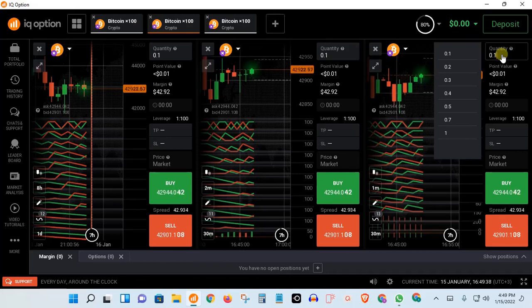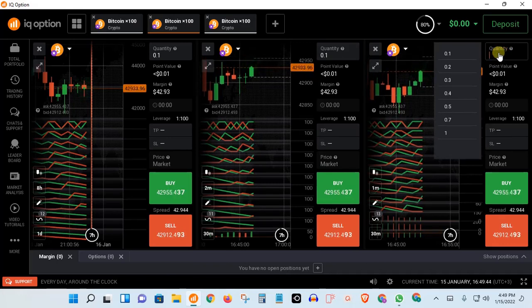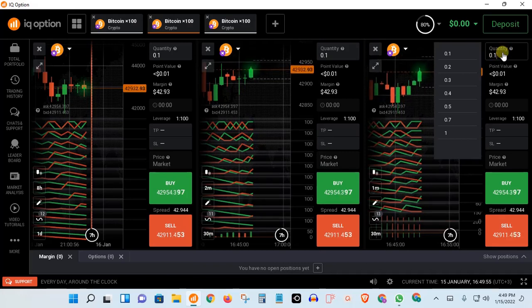So now look at this feature. This is 0.1. Of recent, you couldn't bid a fraction. The minimum quantity would be $1, but now surprisingly they have added this feature, and the minimum quantity that you can bid is actually 0.1 USD.